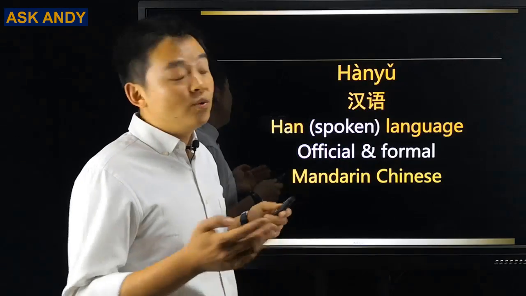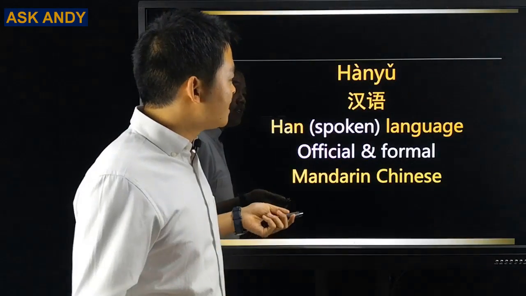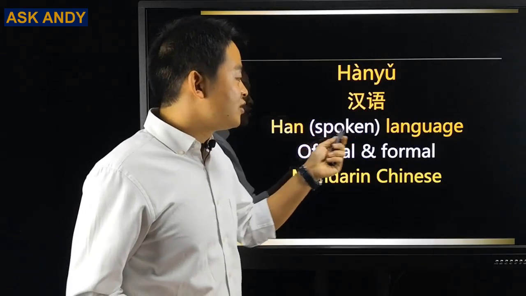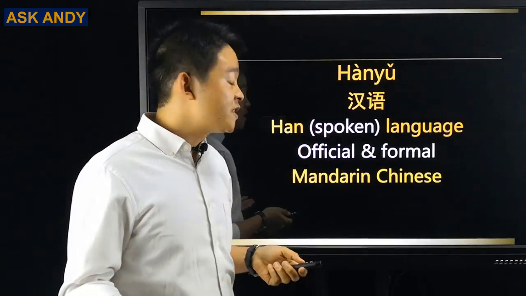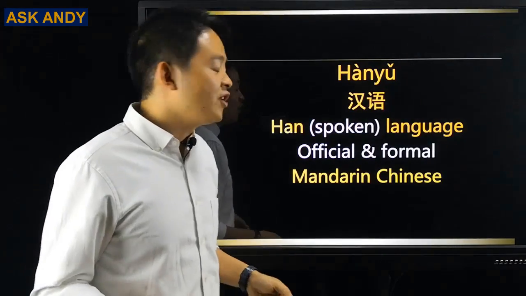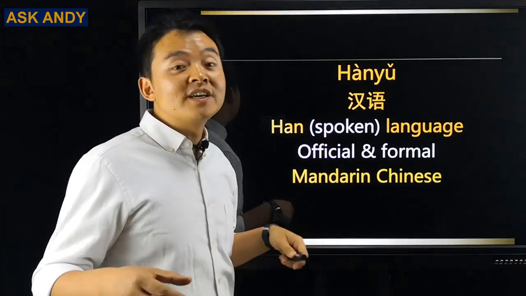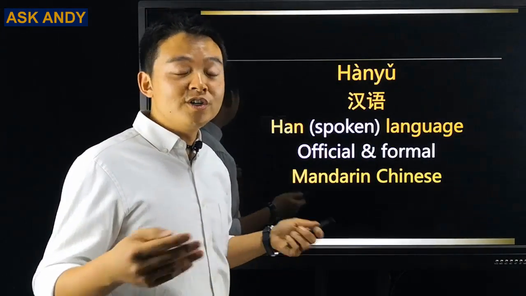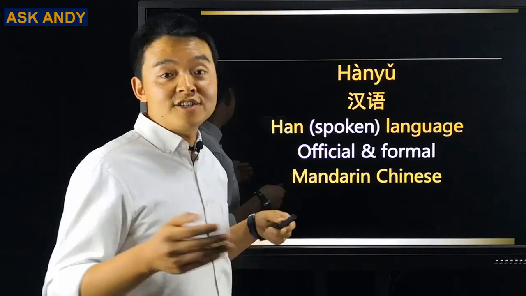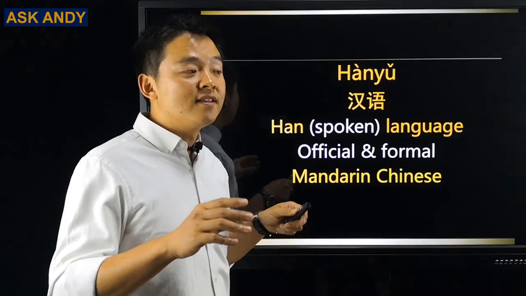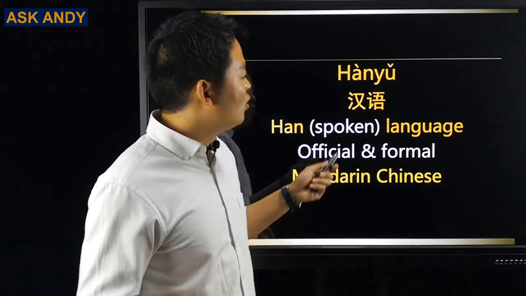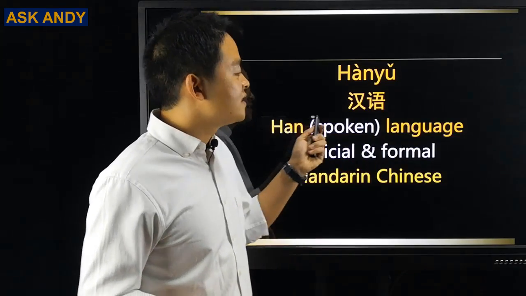So 汉语, what is that? So literal translation, 汉 is here. 汉. And then 语, actually it is spoken language. Technically speaking, it is Han spoken language. What is that? So here, I have to let you know something about China, this country. So in China, we have 56 different ethnic groups. Han is the largest ethnic group in China with over 90% of the population. So what we are talking about is Han language.